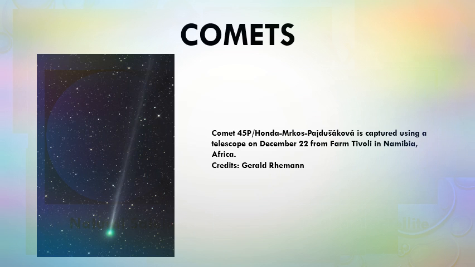Comets. A comet is a small icy body that orbits around the Sun. They revolve around the Sun in long elliptical orbits. It is made up of a nucleus and a gaseous coma. Water vapor, carbon dioxide, and other gases make the long tail.